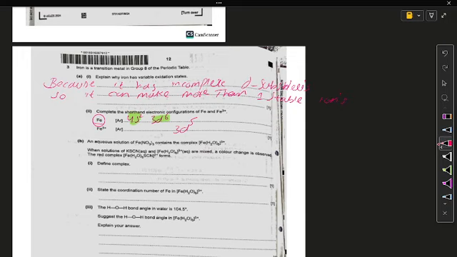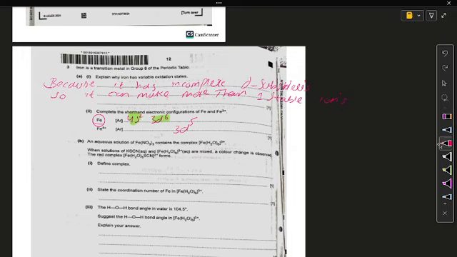An aqueous solution of iron contains the complexes. When the solution of KCN and iron with the presence of 6 molecules of water are mixed, the color is observed to change. When the red complex forms, define the definition of complex. Like what does it mean by complex?